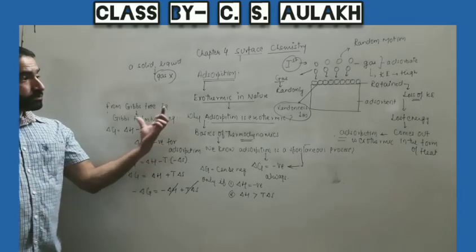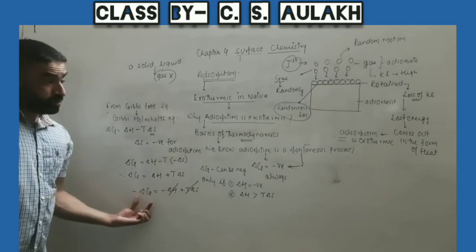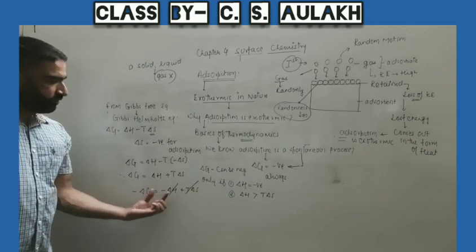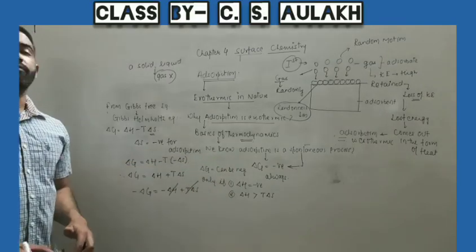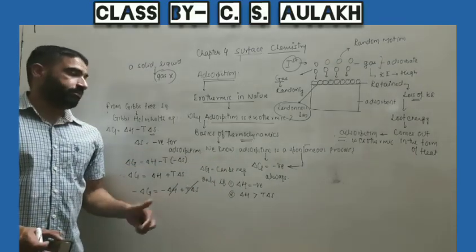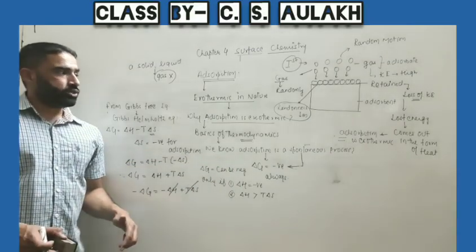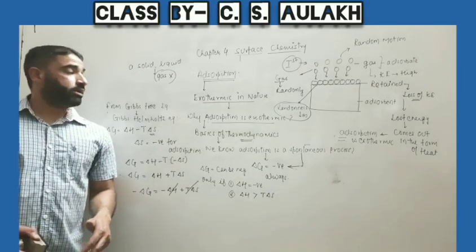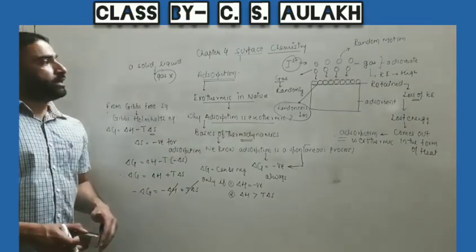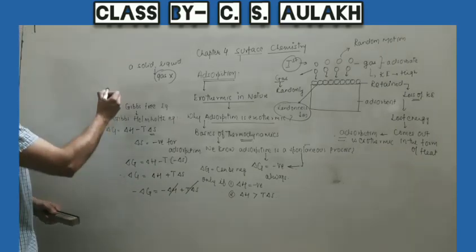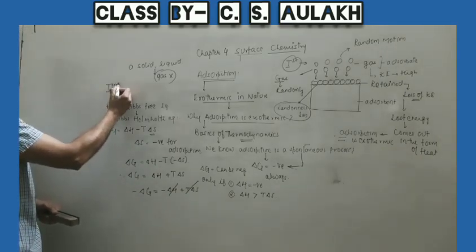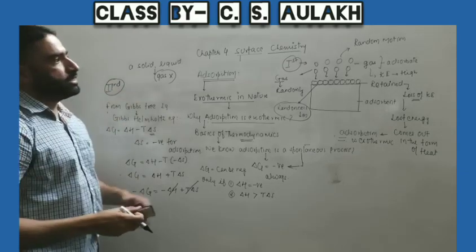So we say delta G comes out negative only if delta H is negative, and hence any process for which the value of delta H is negative is exothermic in nature. We have already studied this in class +1. So here we will say that adsorption is an exothermic process. I have explained this in two ways, the first way and the second way.